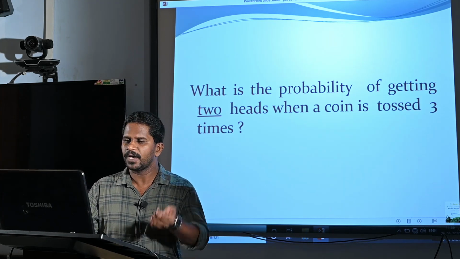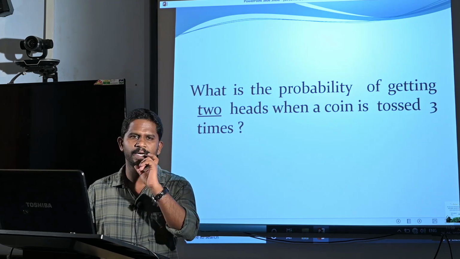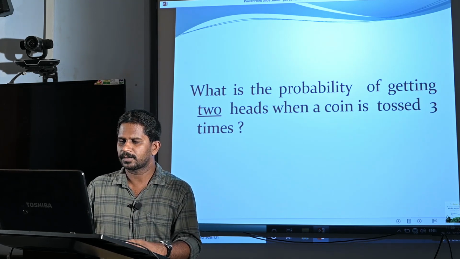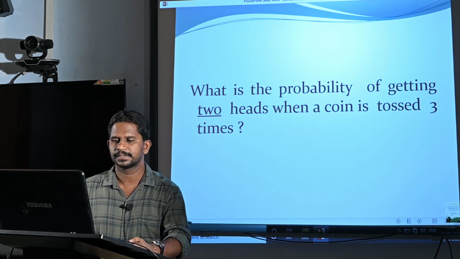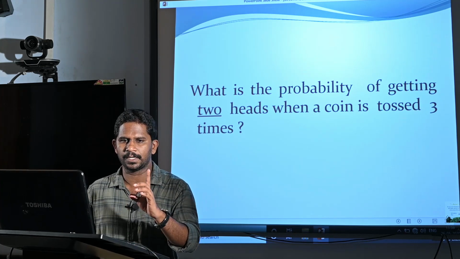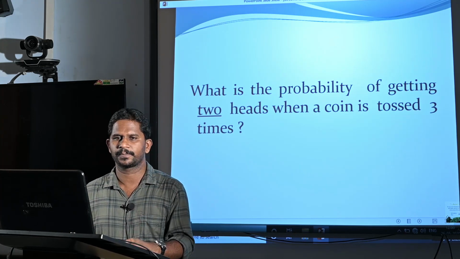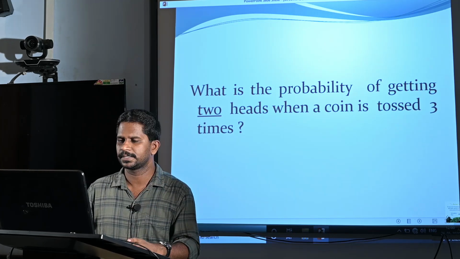Now, we have to find the probability of two heads. So, how many heads can we expect? We can get 0 heads, that means all the outcomes are tails. Then 1 head, that means 1 head and 2 tails.